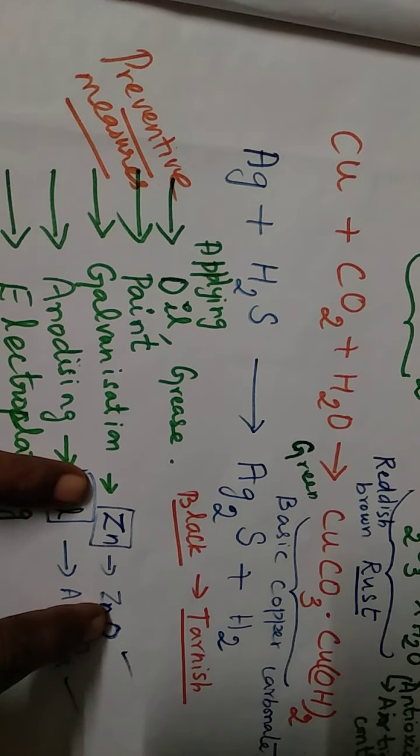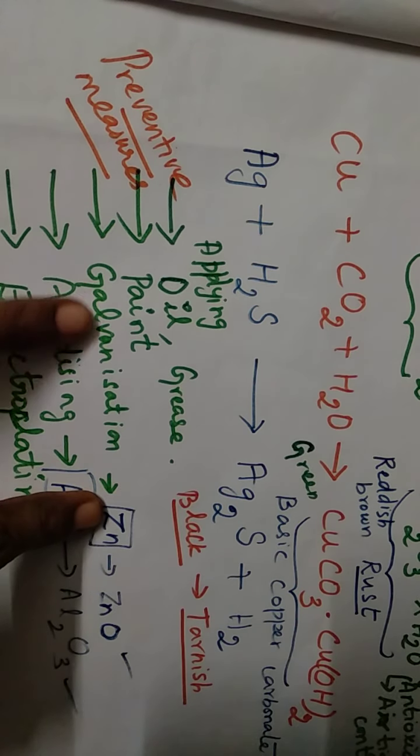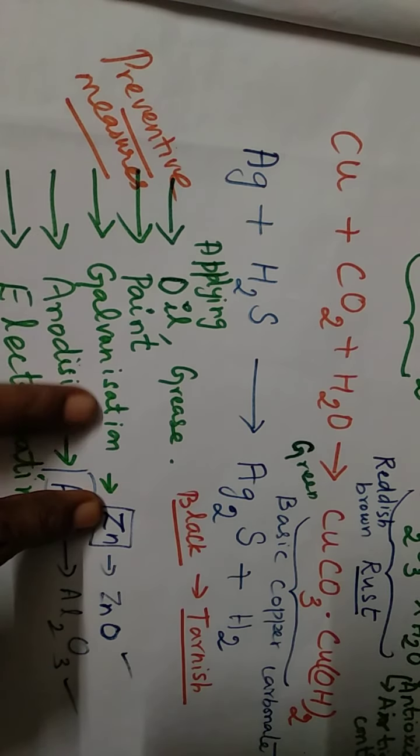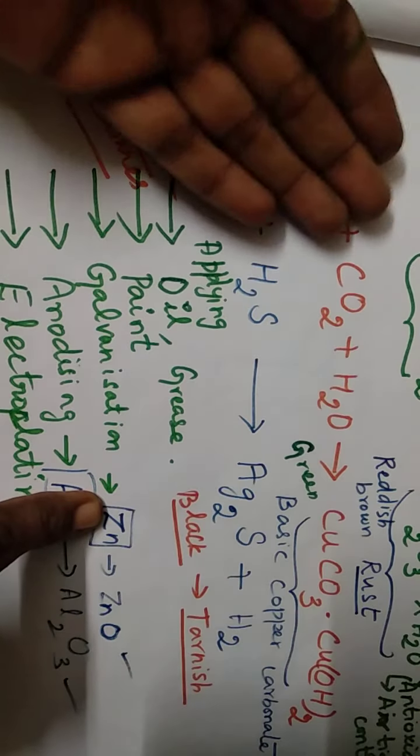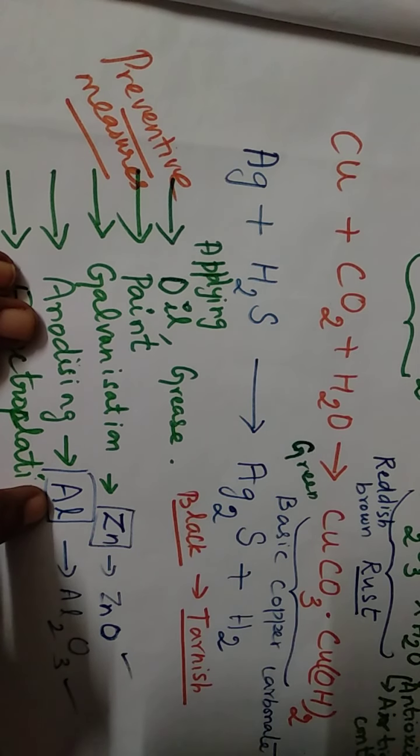Once that zinc becomes zinc oxide, it will not get oxidized further. For that reason, we use zinc. The method of applying zinc over metals like iron, we call galvanization. In the same way, we use aluminium also.